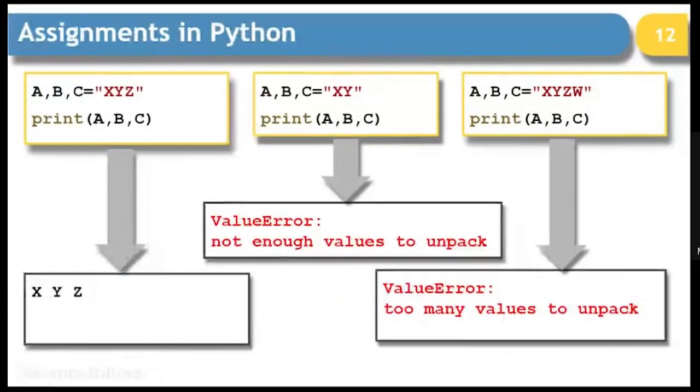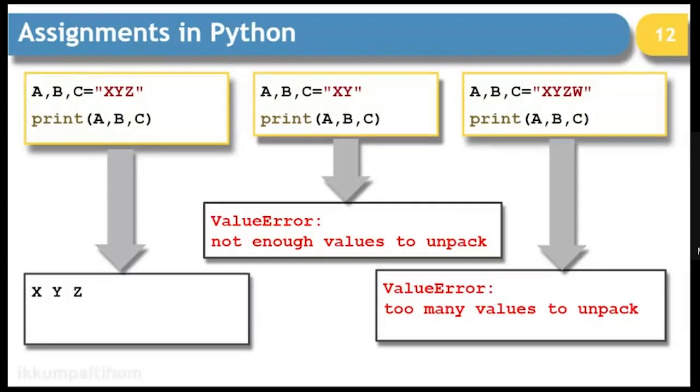One more similar kind of example I have created from a string. If you write A, B, C equals 'XYZ', it is going to work perfectly, and it will simply assign A as X, B as Y, and C as Z, and accordingly it will display.